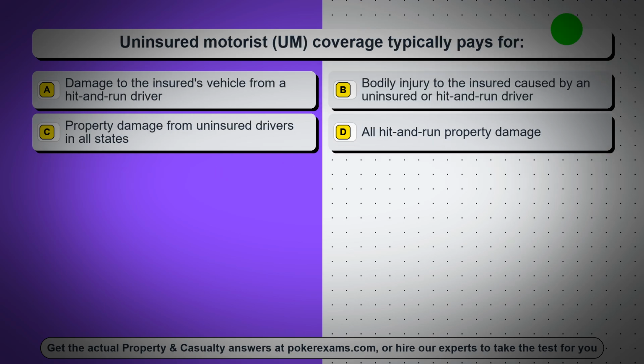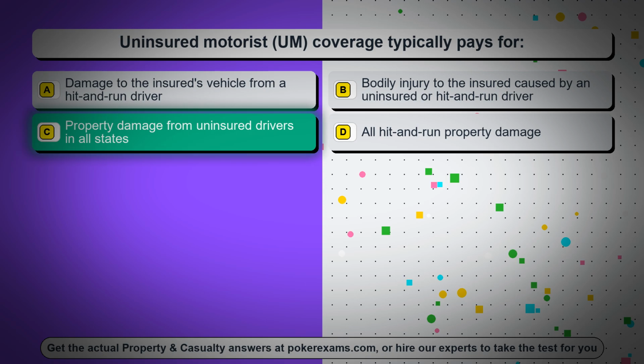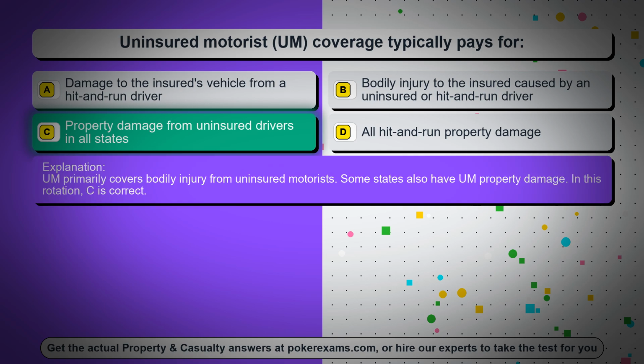Question 39. Uninsured motorist coverage typically pays for: Option A, damage to the insured's vehicle from a hit-and-run driver. Option B, bodily injury to the insured caused by an uninsured or hit-and-run driver. Option C, property damage from uninsured drivers in all states. Option D, all hit-and-run property damage. The correct answer is option C, property damage from uninsured drivers in all states. Primarily covers bodily injury from uninsured motorists. Some states also have property damage. In this rotation, C is correct.